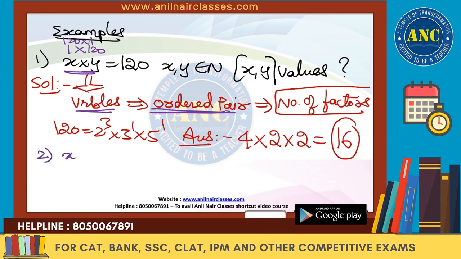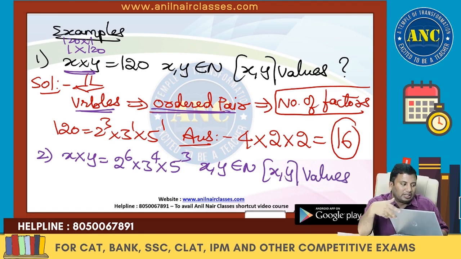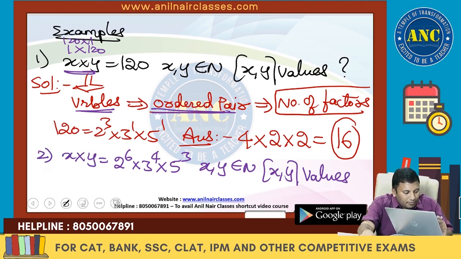Second question, x into y equivalent to 2 power 6 into 3 power 4 into 5 cube. x and y are natural numbers. How many values will x and y take?